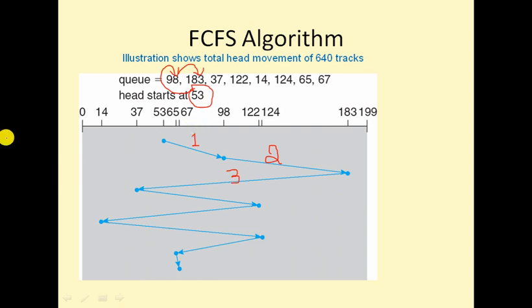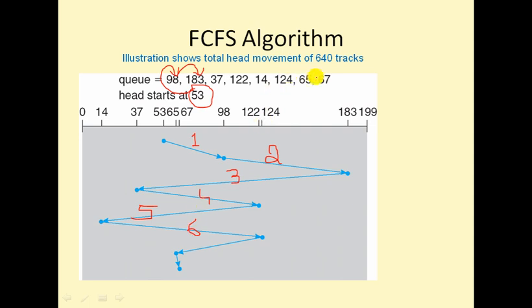Okay. Now from 37, the next number is 122. So from 37 to 122, this is the fourth move. From 122, the next number is 14. So from 122 it comes back to 14. This is the fifth move. From 14 to 124, this is the sixth move.